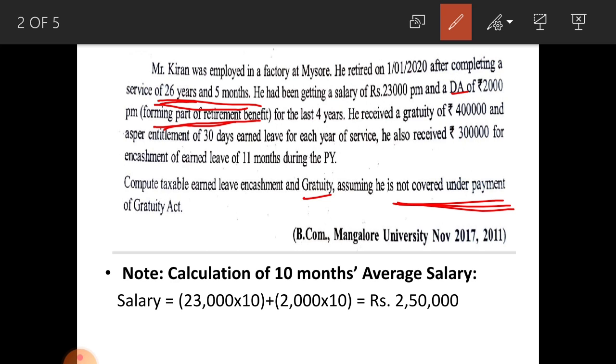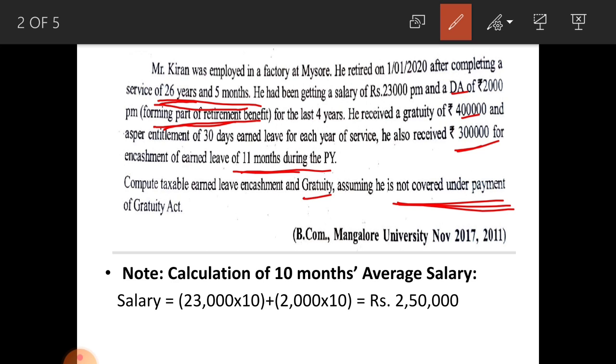Next see the information, he received a gratuity of 4 lakh. This is the actual amount of gratuity received, which is important to calculate the taxable gratuity amount. And as per leave encashment, he received 3 lakh rupees for earned leave, and to his credit there are 11 months of leave. In 26 years of service, he has earned leave of 11 months. You have to calculate taxable earned leave encashment and gratuity.